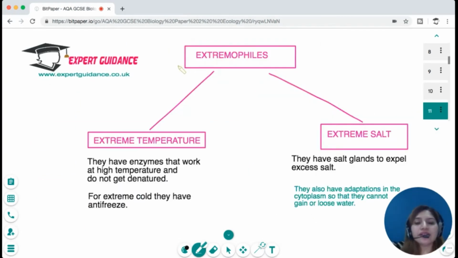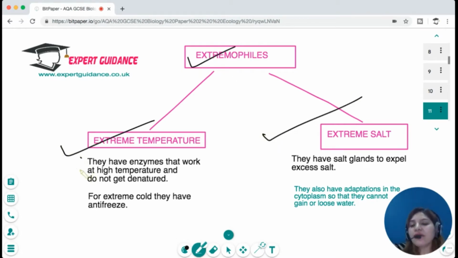Okay, then there are certain organisms which are living in extreme temperature or extreme salt. These are extremophiles. The ones that are living in very hot conditions have enzymes that work at high temperature. They have high temperature optimum and do not get denatured.